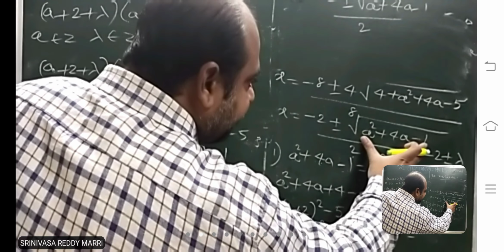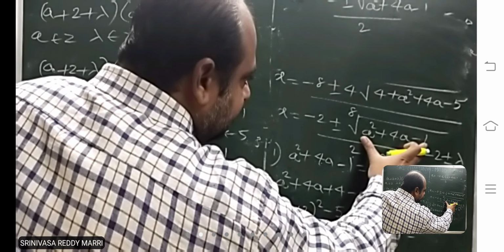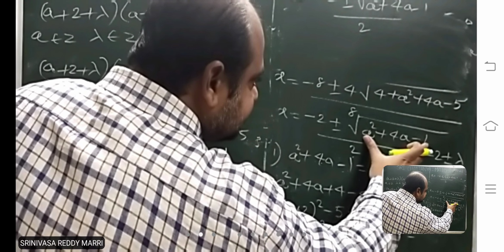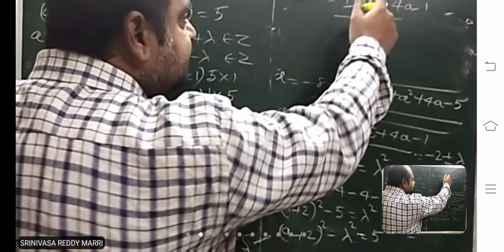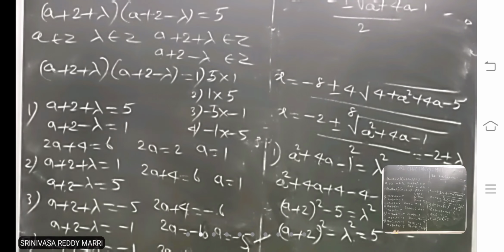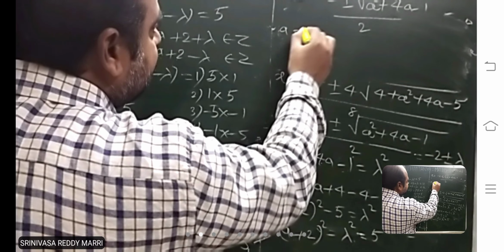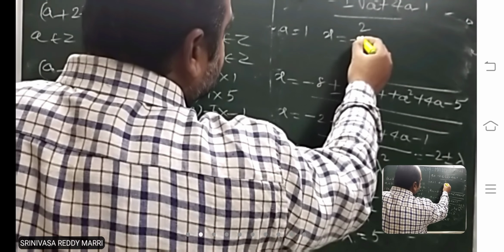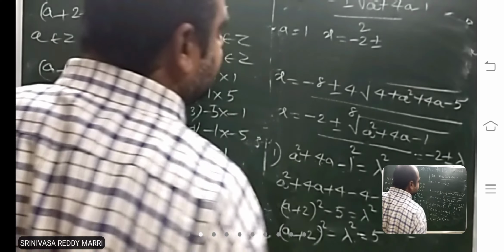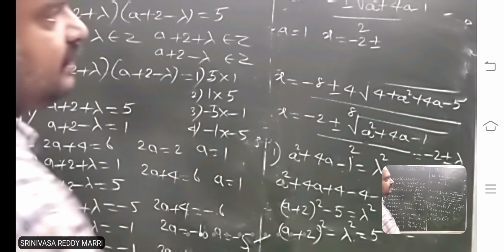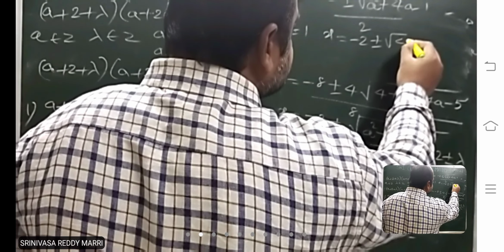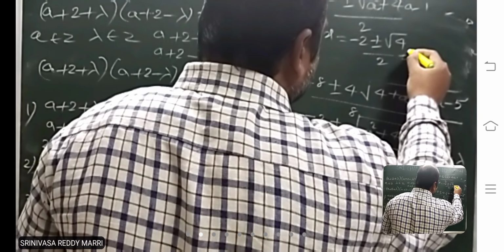This is a perfect square only, right? The values you got here, this is a perfect square. But to have integer roots, this ratio must be an integer. Let us substitute a equal to 1 and check the roots. What will you get? Minus 2 plus or minus the square root of 1 plus 4 minus 1, divided by 2.